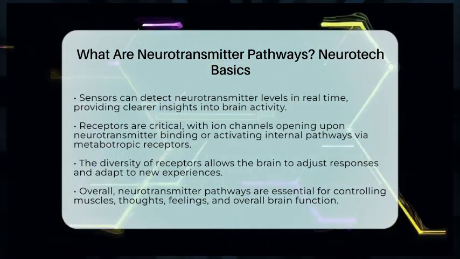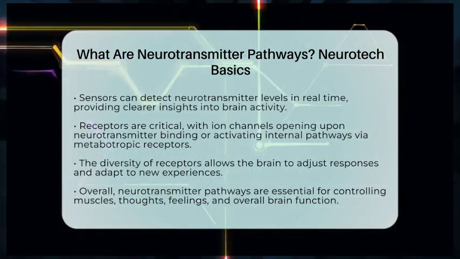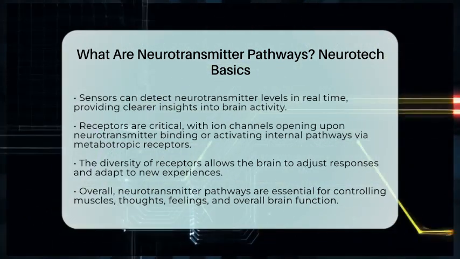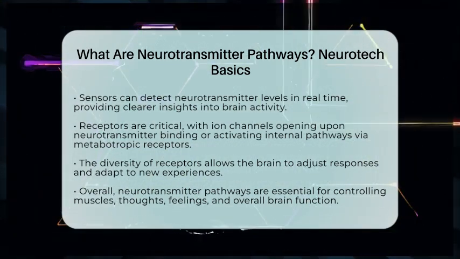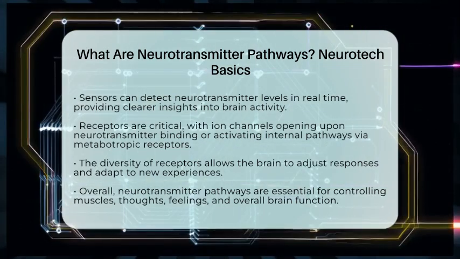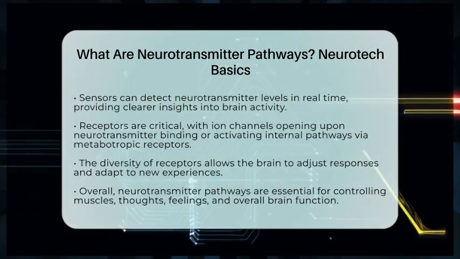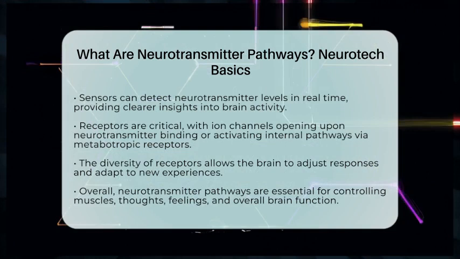In short, neurotransmitter pathways are the routes that carry chemical messages across the nervous system. They are vital for everything from controlling muscles to shaping thoughts and feelings. By understanding these pathways, neurotechnology can develop new ways to help the brain function better or recover from injury.